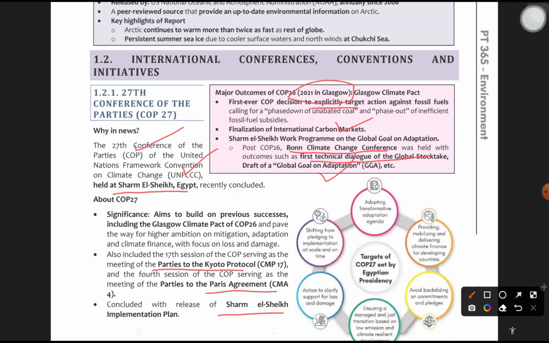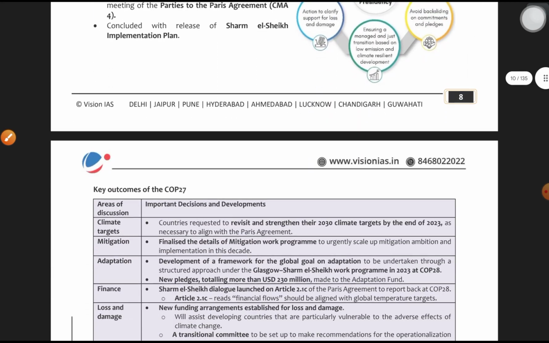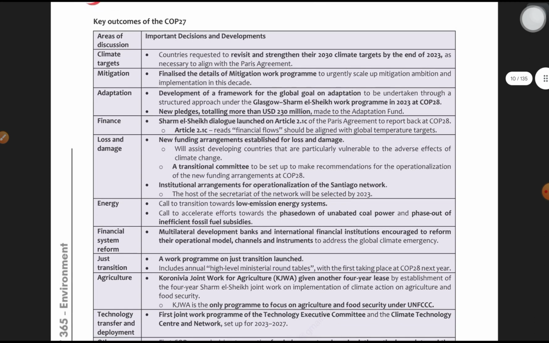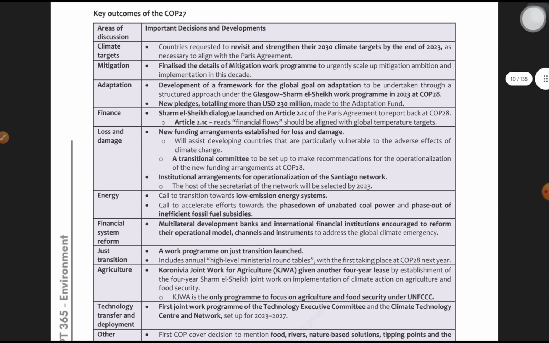Moving forward, what are the key outcomes? There are many key outcomes of the whole COP27. We are going to see only those important parts which are important for prelims. Almost everything is important when it comes to the mains exam. If questions are asked about COP27, you have to write almost everything. But when it comes to prelims, the important facts are these things.